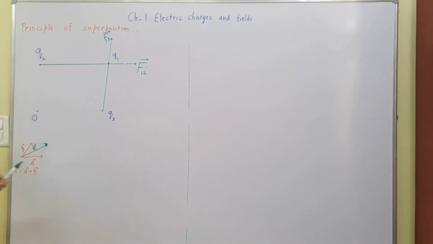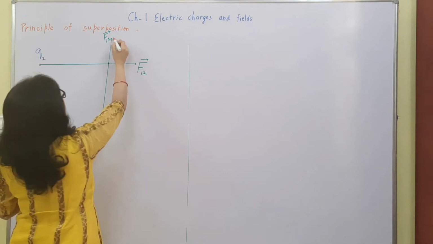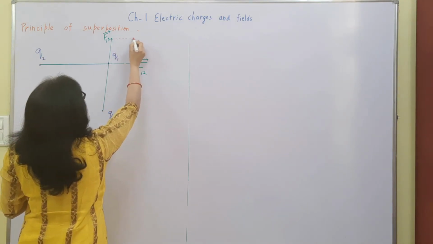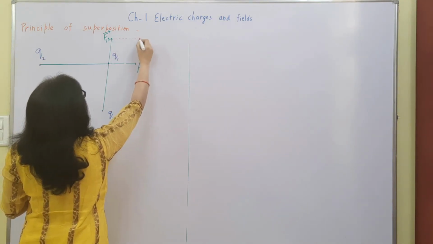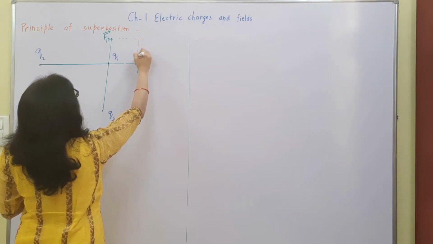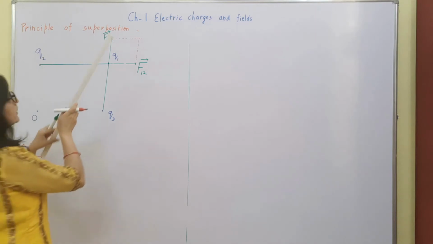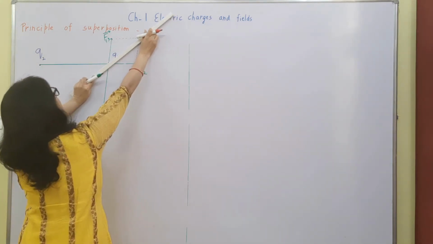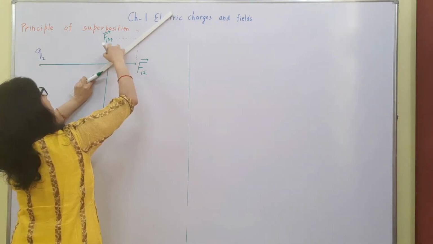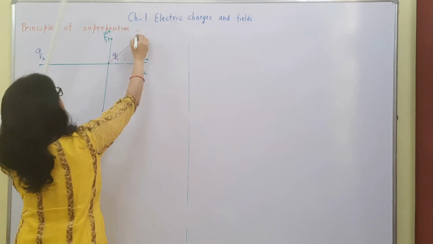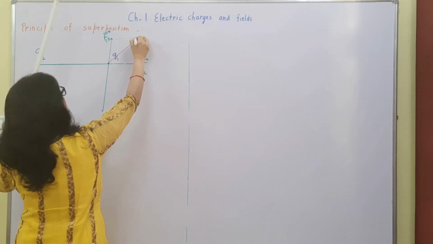So again, if in this case I complete the parallelogram, what will be the diagonal? Diagonal will be this, right?